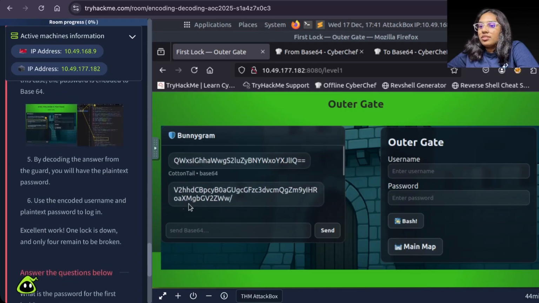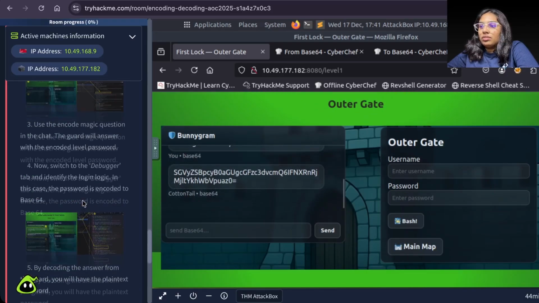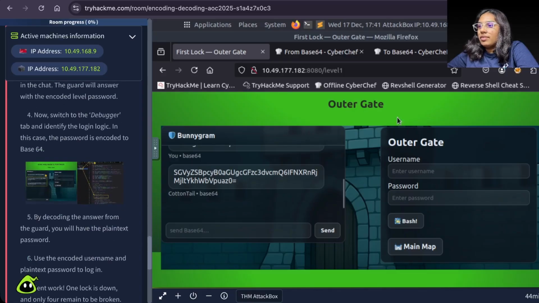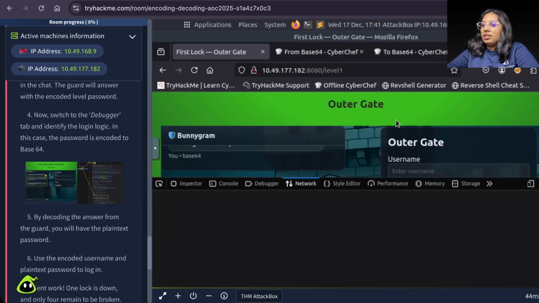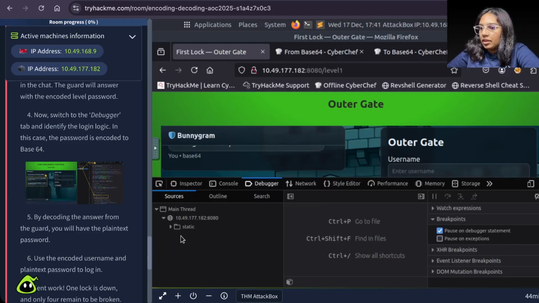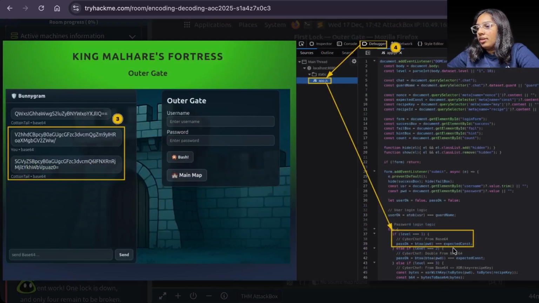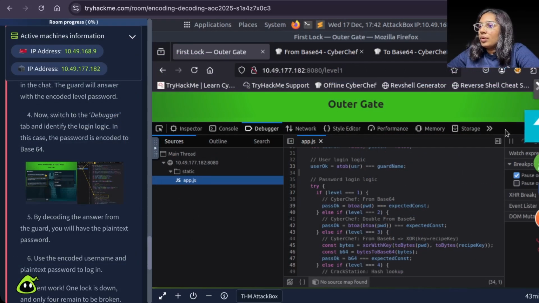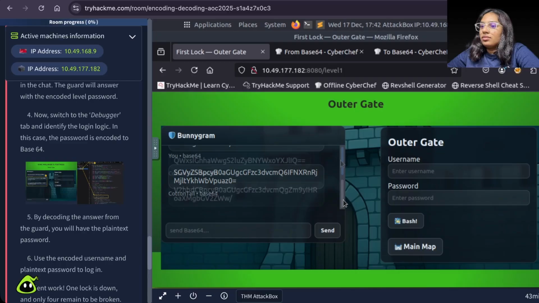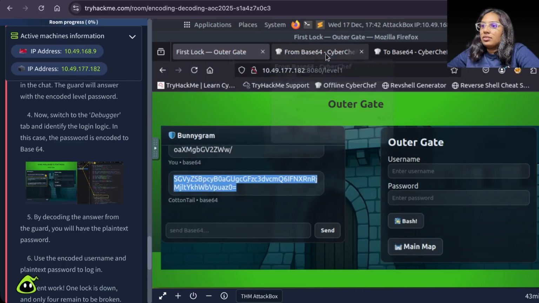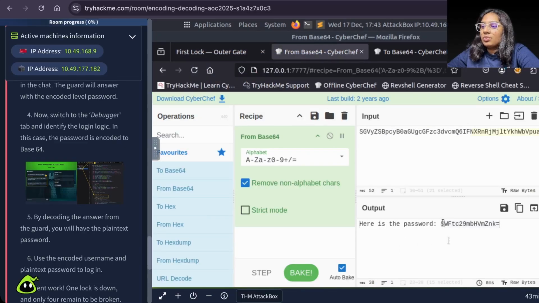Let us see if this is going to give us the password or the username. It is quite confusing. Let us meanwhile look at the debugger tab, the JS code, user login logic, user okay, A to B user, card name, password logic, level 1 from base 64, B to A password expected constant. Did we get the response? Yes, we did. Cottontail. Let us decode. Here is the password. Is it double encoded or what?